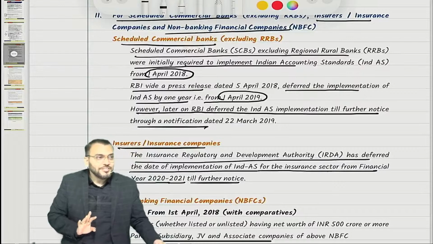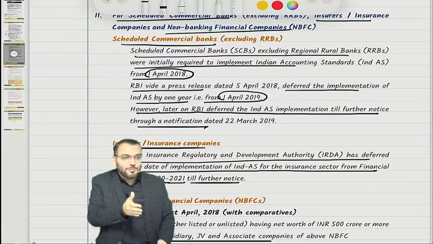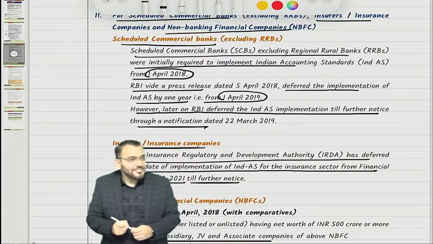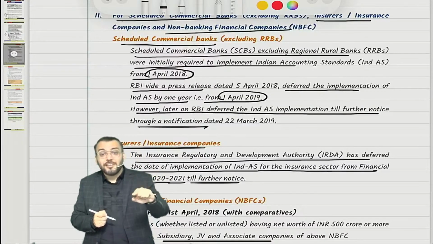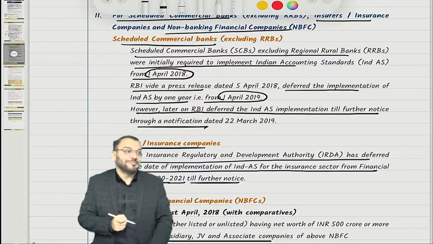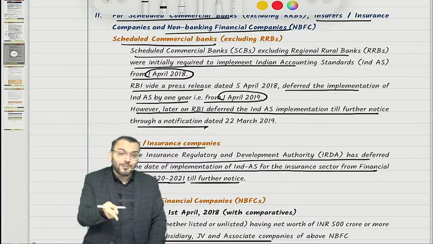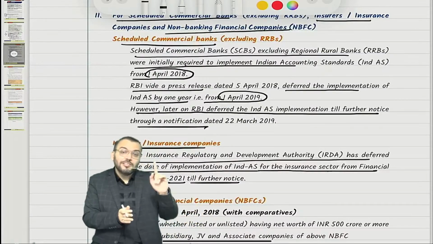Good. So you need to pass as soon as possible, otherwise this will also be applicable for your exam. Understood? However, Ind AS 117, meaning IFRS 17, has been issued, and IFRS 17 is for insurance companies. So if it is implemented in India, that will also be part of the syllabus. So become a CA as soon as possible, otherwise you need to read that also.